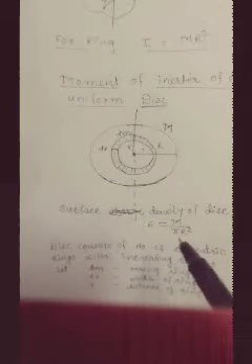Surface density means the mass per unit area, so sigma is equal to mass upon area. The area of this disc is pi r square, so sigma is equal to M upon pi r square.